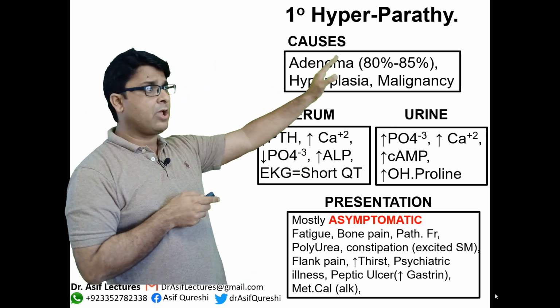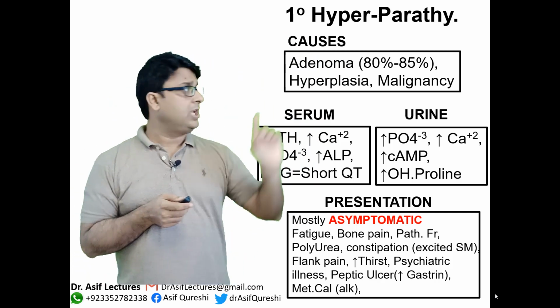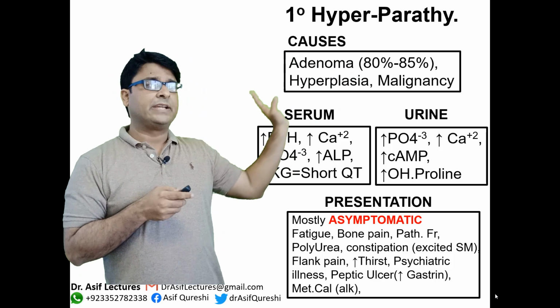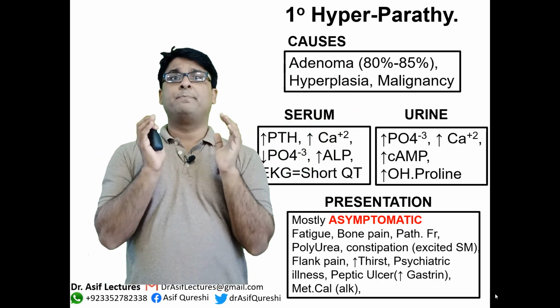So primary hyperparathyroidism is mostly because of adenoma. You see? 80 to 85%. It can also be because of hyperplasia and malignancy in the parathyroid, but the most common is parathyroid adenoma.